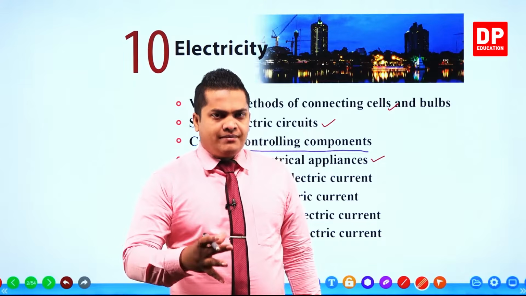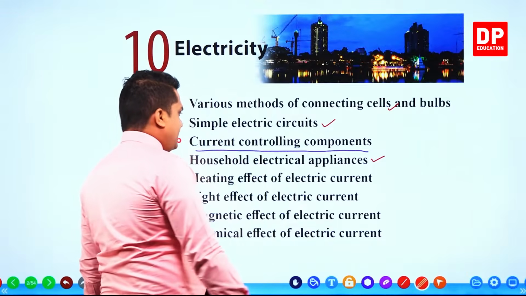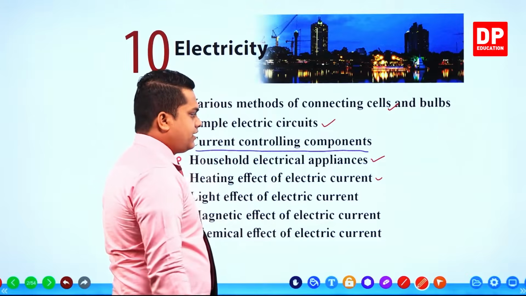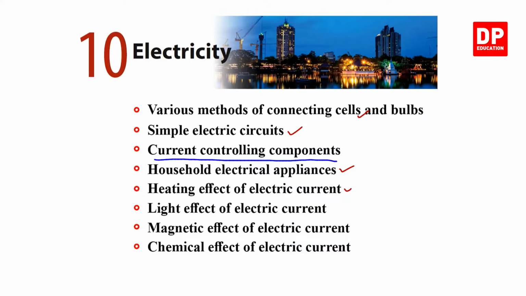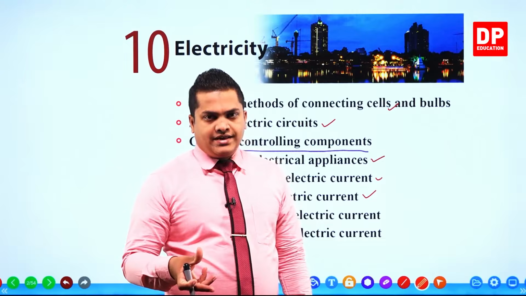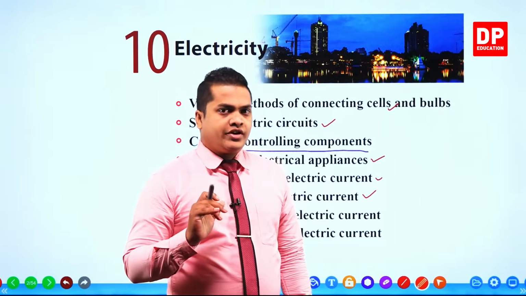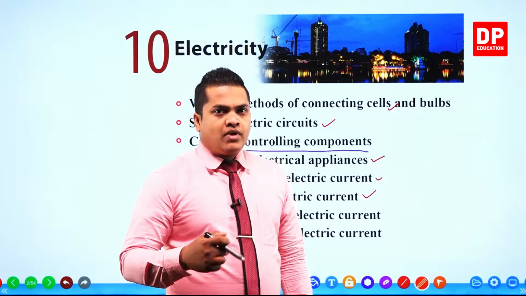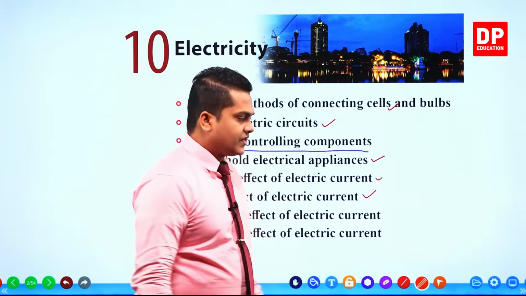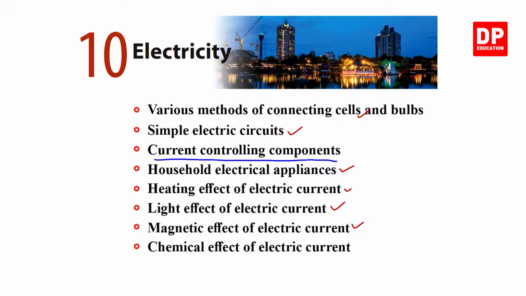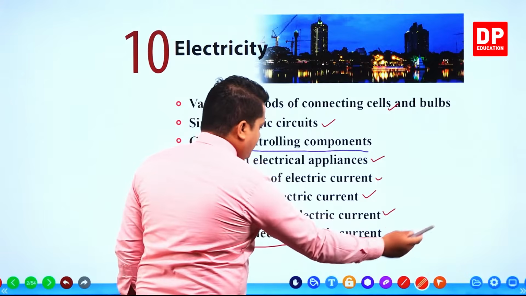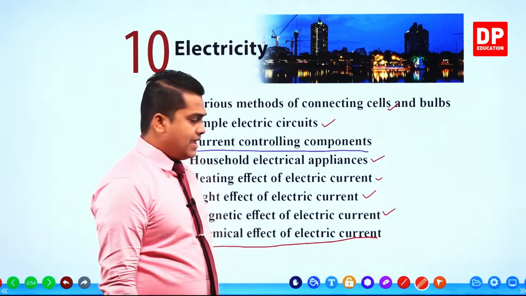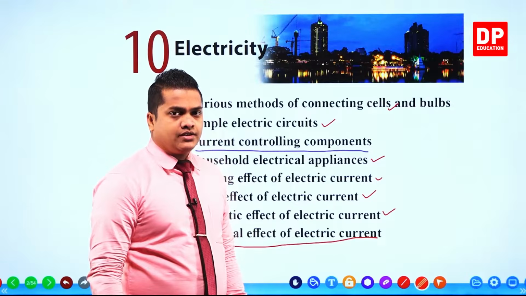However, you are familiar with these things, and you also know the heating effect of a current, right? Somewhat you know that, and you already know about the lighting effect. You already know about LEDs, light bulbs, and the torch, and you know that by providing electricity we can get light energy. Then the magnetic effect. Under the magnets lesson, we discussed this thing, but this is a very fresh part. You haven't learned about the chemical effect of electric current.